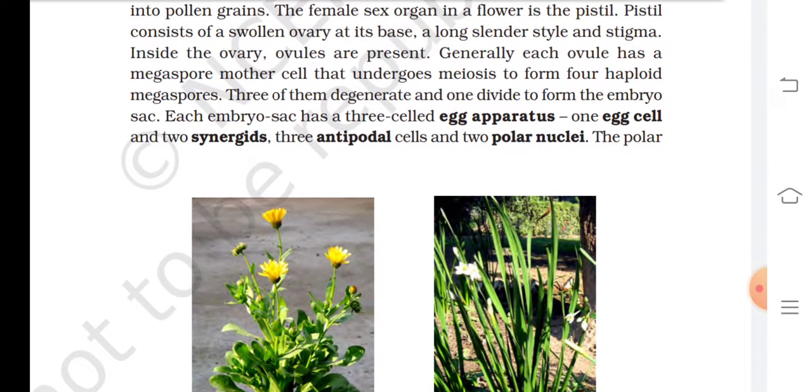The pistil consists of a swollen ovary at its base, a long slender style, and a stigma. Inside the ovary, ovules are present generally. Each ovule has a megaspore mother cell that undergoes meiosis to form 4 haploid megaspores. 3 of them degenerate and 1 divides to form the embryo sac.